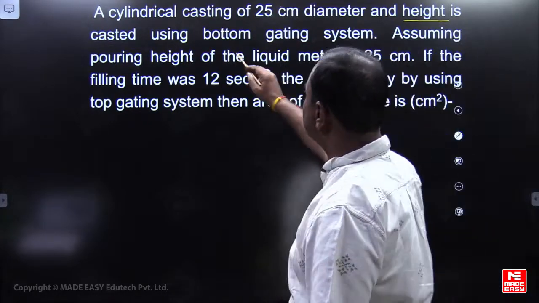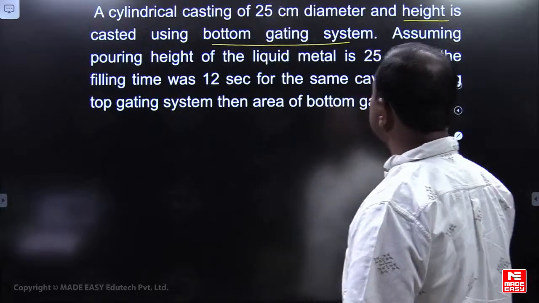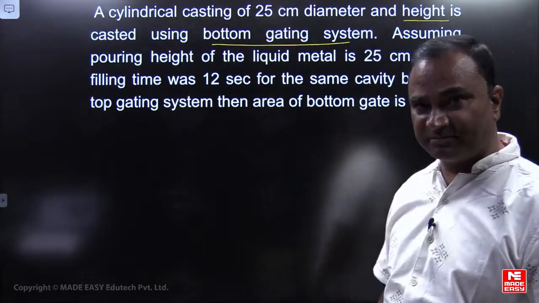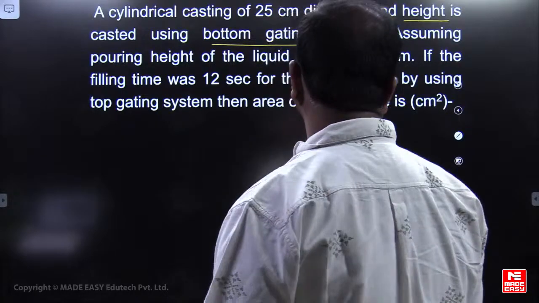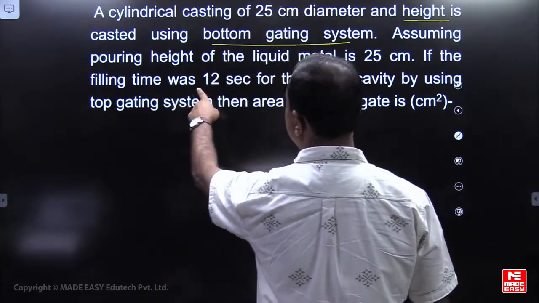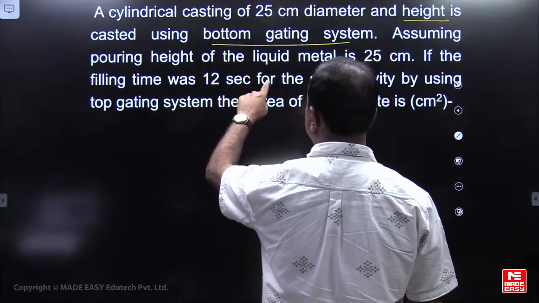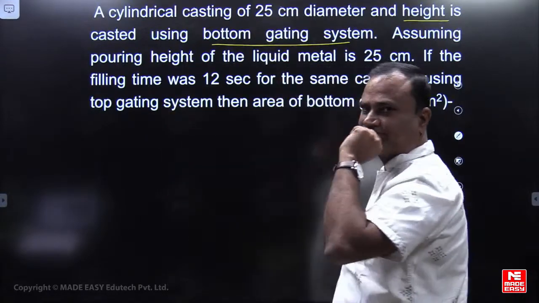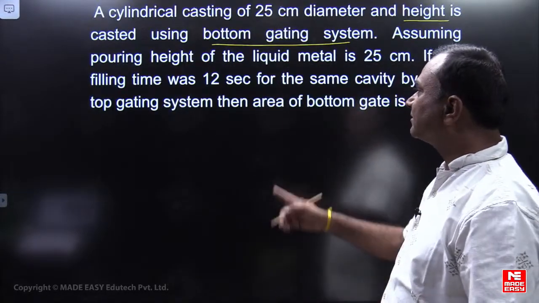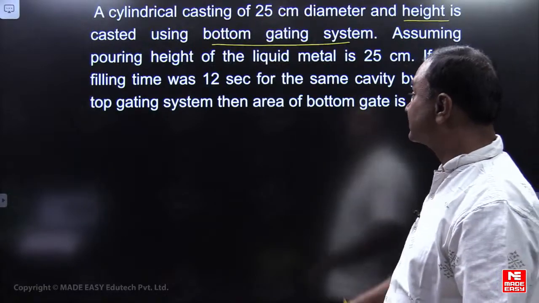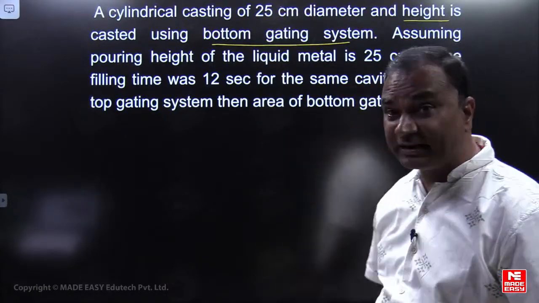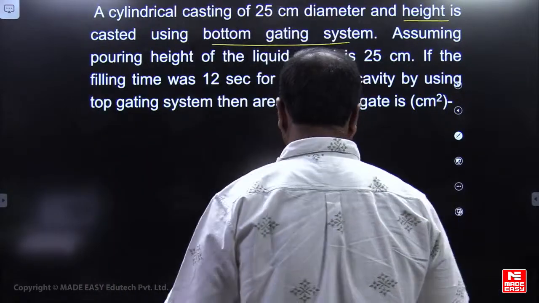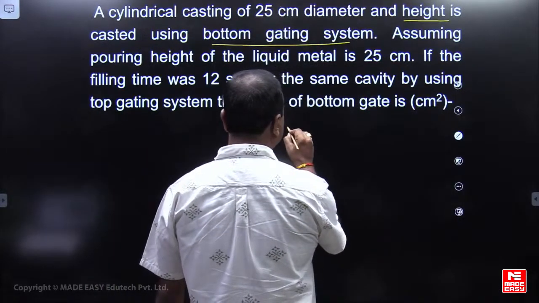Assume the pouring height of the liquid metal is 25 centimeters. If the filling time was 12 seconds for the same cavity using a top gating system, then the area of the bottom gate is... Please look, friends, this is a very good question.